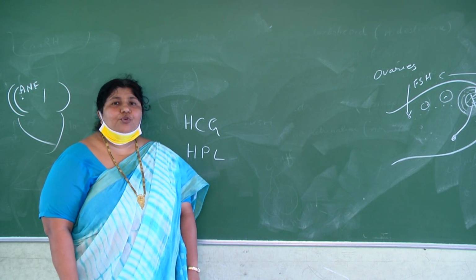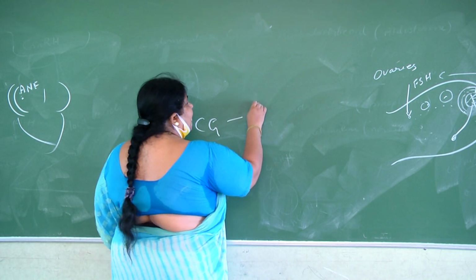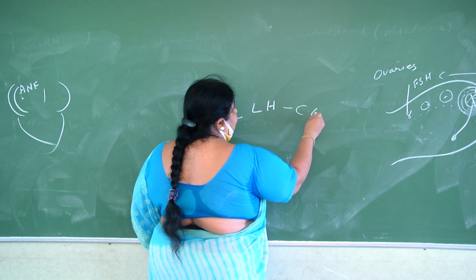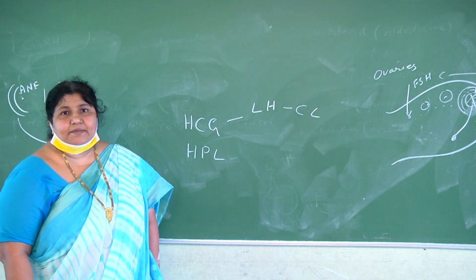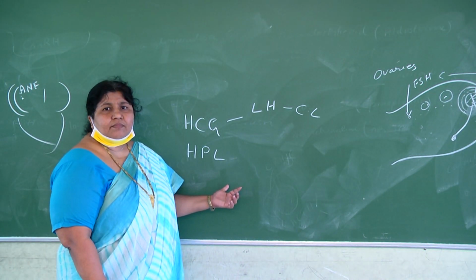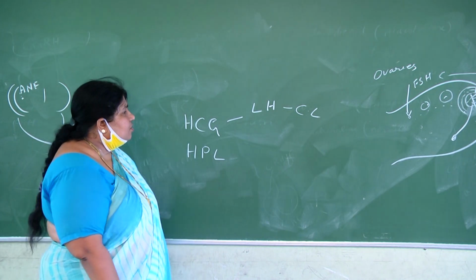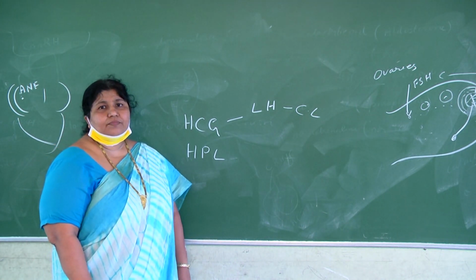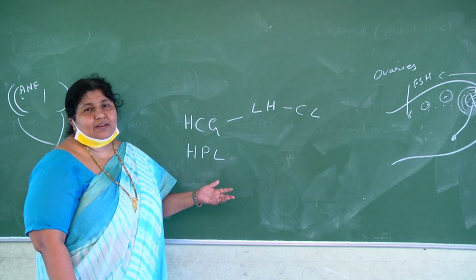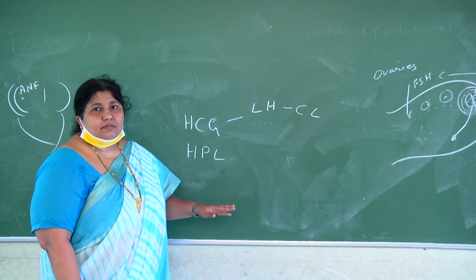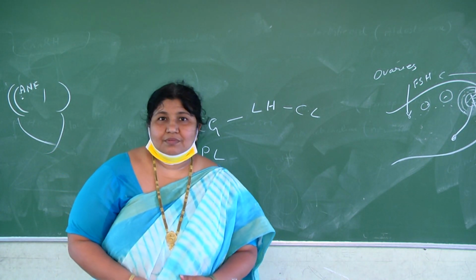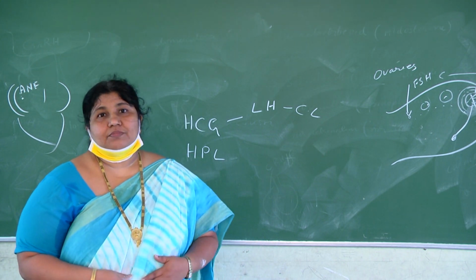Human chorionic gonadotropin, just like LH, acts like luteinizing hormone and maintains the corpus luteum, and thereby has a role in maintaining pregnancy. And coming to human placental lactogen, also called somatomammotropic hormone, it increases the blood glucose level, because the fetus inside the womb means the mother needs double glucose, double food.